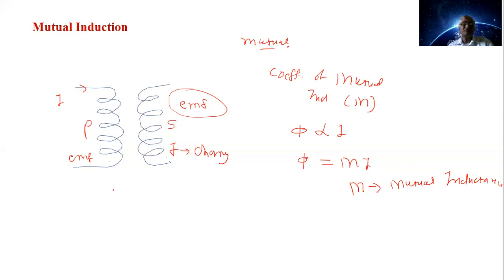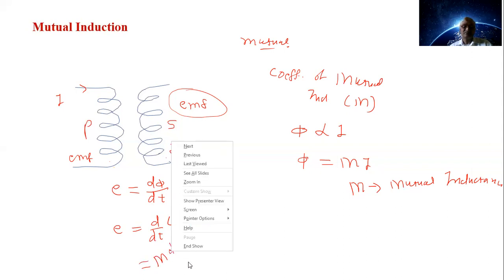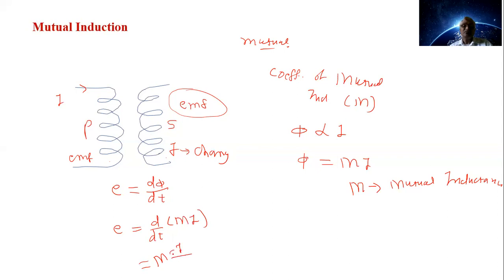Now the magnitude of the EMF, E is equal to d phi by dt. In the same way we can solve this: E is equal to d by dt of phi, and phi means M into I. That is equal to M into di by dt.